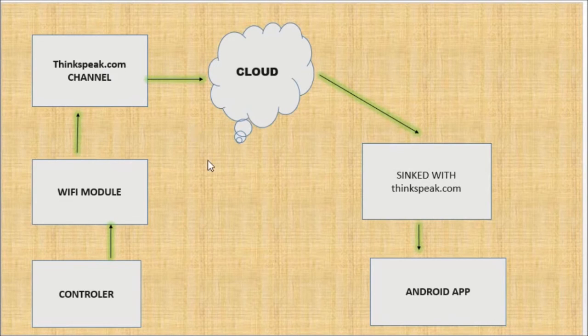This is the methodology used in this project. Microcontroller is used to get details from the ultrasonic sensor and load cell. These details are sent to the cloud through Wi-Fi module. On the other side, an Android app synced with thingspeak.com is used. Here we can monitor the level of the groceries as well as the gas cylinder level.